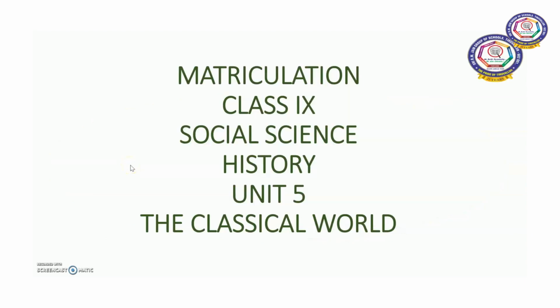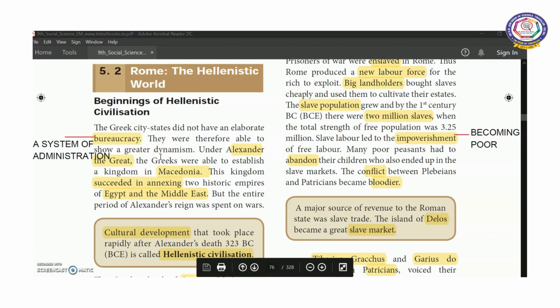Children, yesterday we started our new lesson, the classical world. In that we discussed about Greece. Today we are going to discuss about Rome. Rome is defined as the Hellenistic world. Hellenistic means the cultural development that took place after Alexander's death is called Hellenistic civilization. Now we are going to discuss about beginnings of Hellenistic civilization.